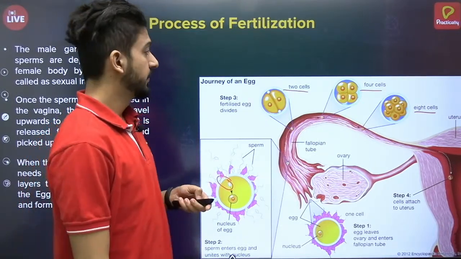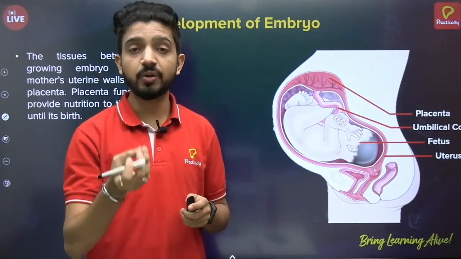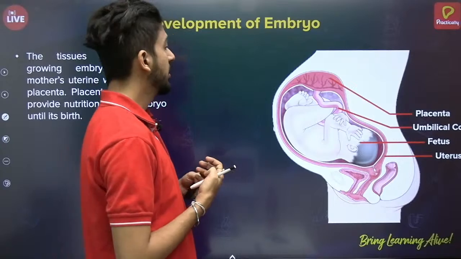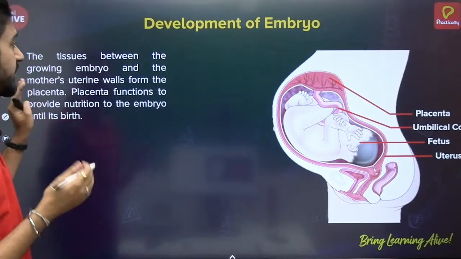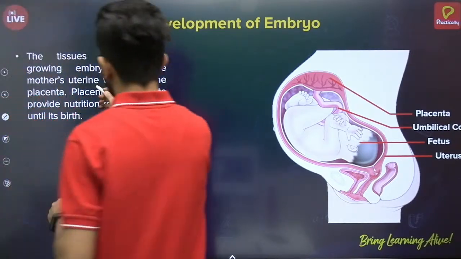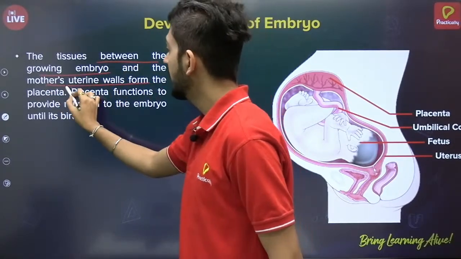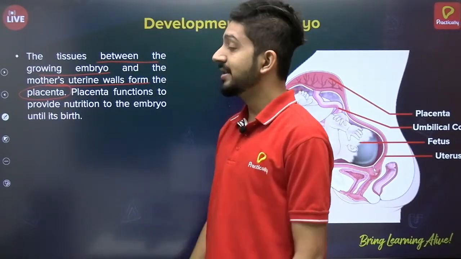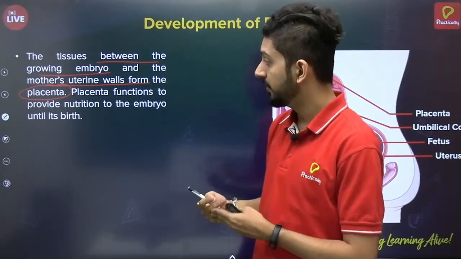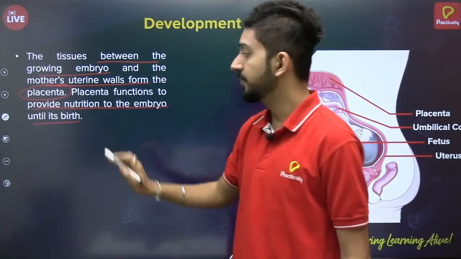Okay, fine. So once the fertilization happens, once the zygote is formed and gets implanted, the next step will be the embryo formation. So how will the embryo formation take place? There is a specialized structure which helps in it. The tissues between the growing embryo and the mother's uterine walls form the placenta. The placenta is a very important structure which plays an important role in the development of the fetus, or the baby, and its function is to provide nutrition to the embryo until its birth.